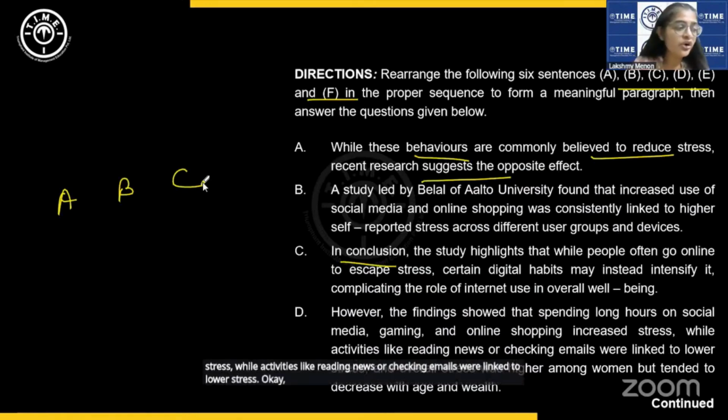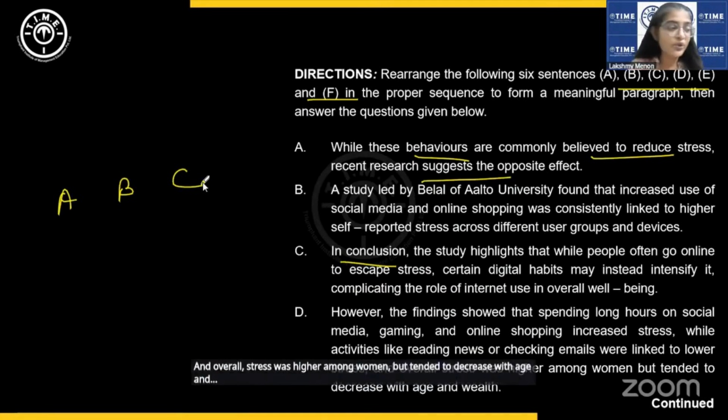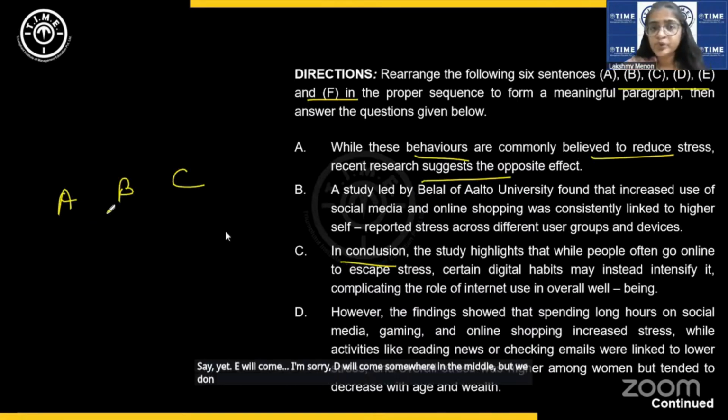Okay, so not every usage of the internet or social media is harmful, right? Reading news or checking emails were linked to lower stress, and overall stress was higher among women but tended to decrease with age and wealth. Now, where exactly this will come, we cannot say yet. D will come somewhere in the middle, but we don't know where.